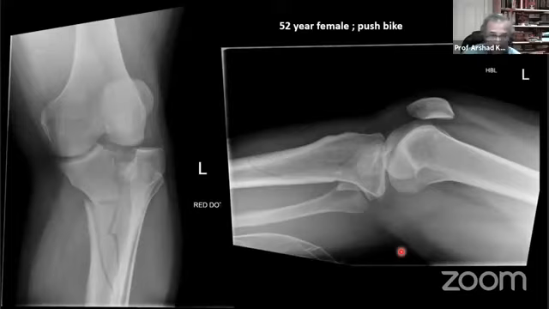So here is a young lady, or middle-aged lady, who's come off her bike, and she's, as you can see, got quite a nasty proximal tibial plateau fracture.